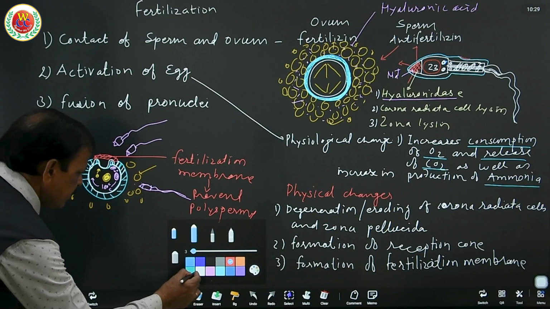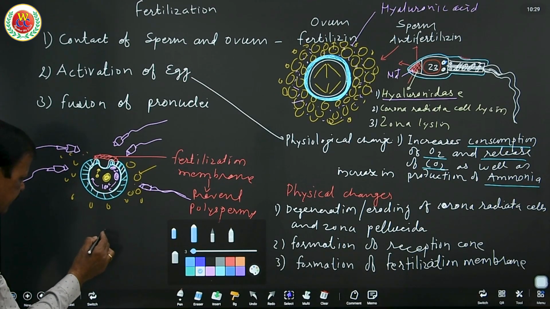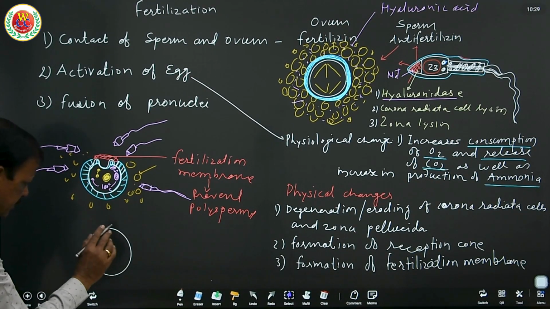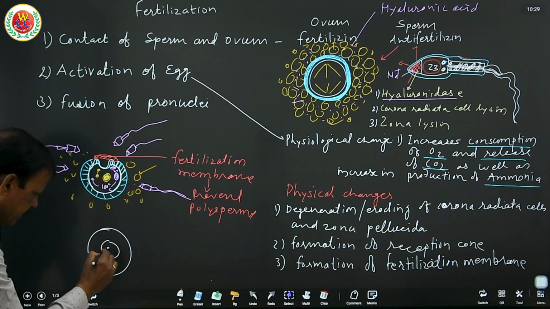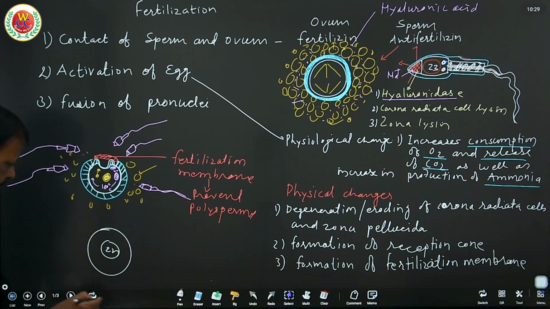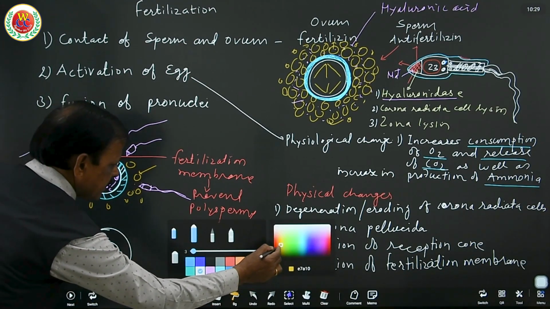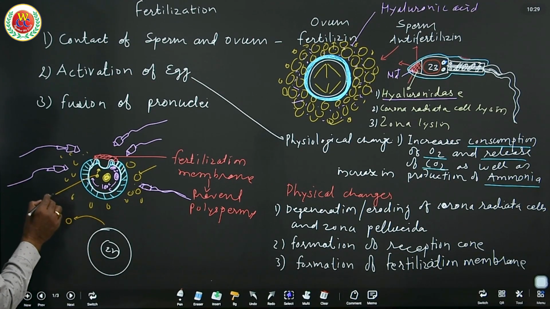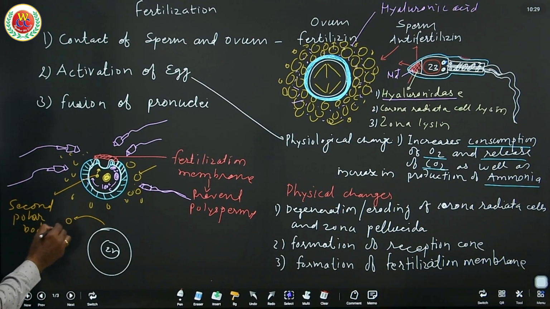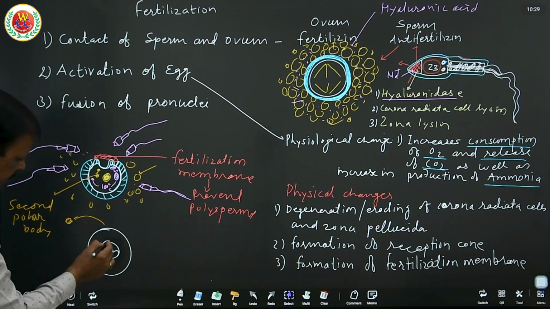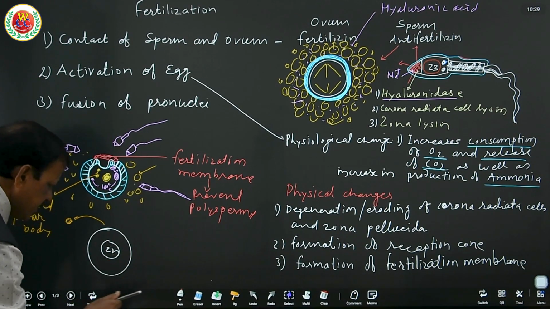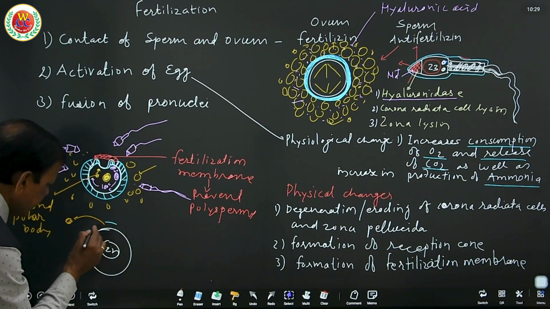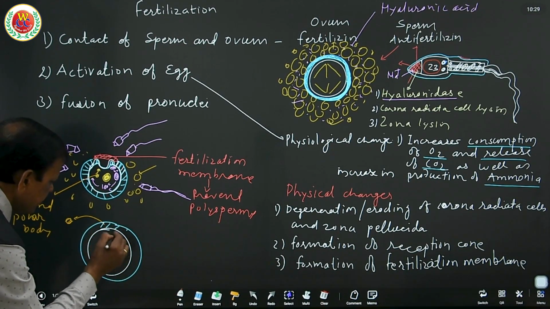So once again, to understand the fertilization here, suppose the fertilization is completed, and the second polar body is released out. This is a zygote, and the zona pellucida still continues all around it.